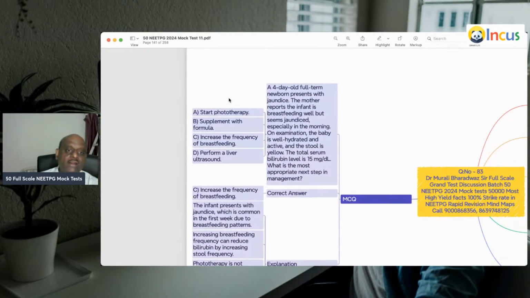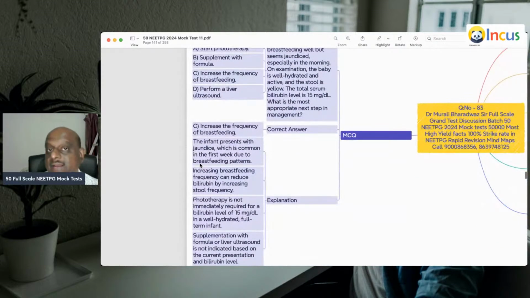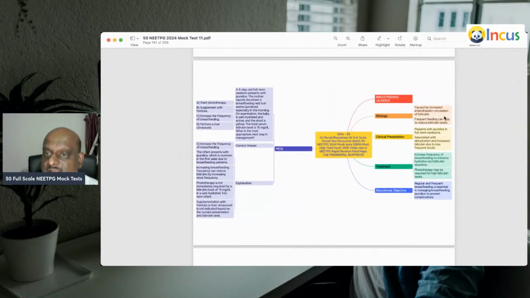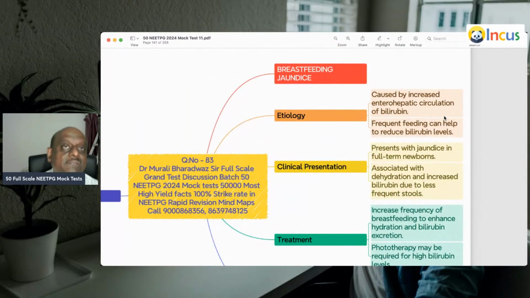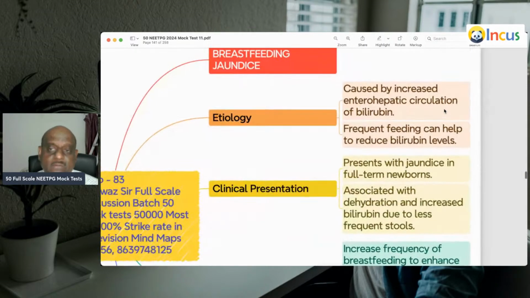A 4-day-old newborn presents with jaundice. Typically in breastfeeding, in the first week, there is an increased frequency of jaundice. It's called breastfeeding jaundice. Why does it happen, doctor? It is due to increased enterohepatic circulation of the bilirubin.